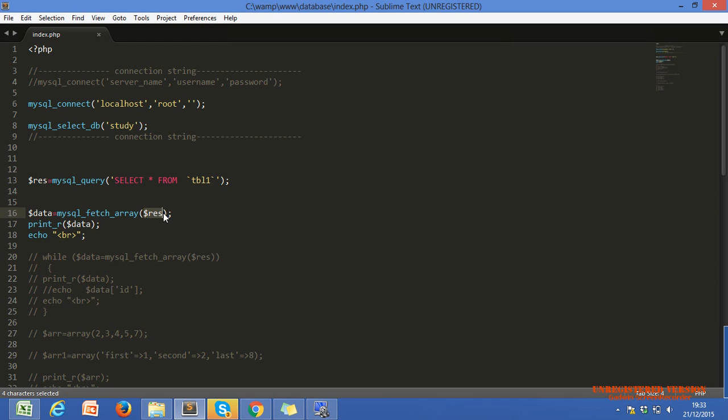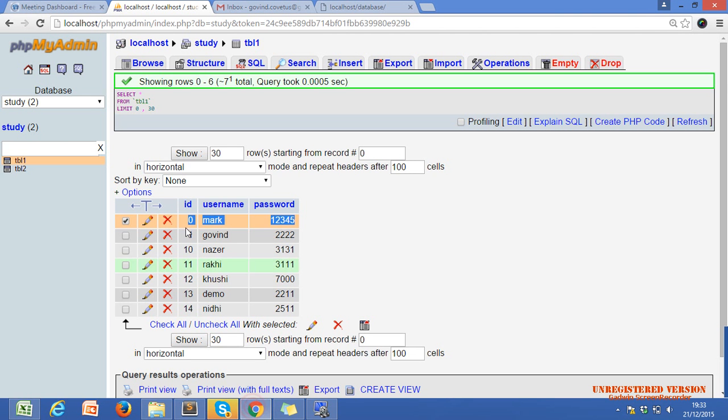What kind of variable? Resource type variable. Why? Because whatever our MySQL underscore query returns, we assign to a resource type variable. So we just get one row and it points to the next row, so we have to use a while loop.